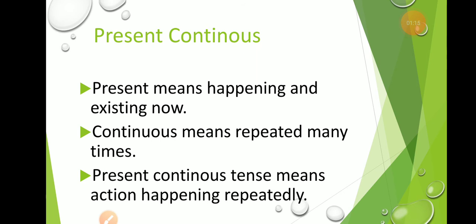Present means happening or existing now, just at this time, and continuous means continual or repeating many times, something being repeated again and again. So in present continuous tense we will discuss an action that is happening repeatedly. We will come to know about an action that is going to happen again and again. For example, I am reading a book, she is stitching her dress, or boys are playing hockey, etc.